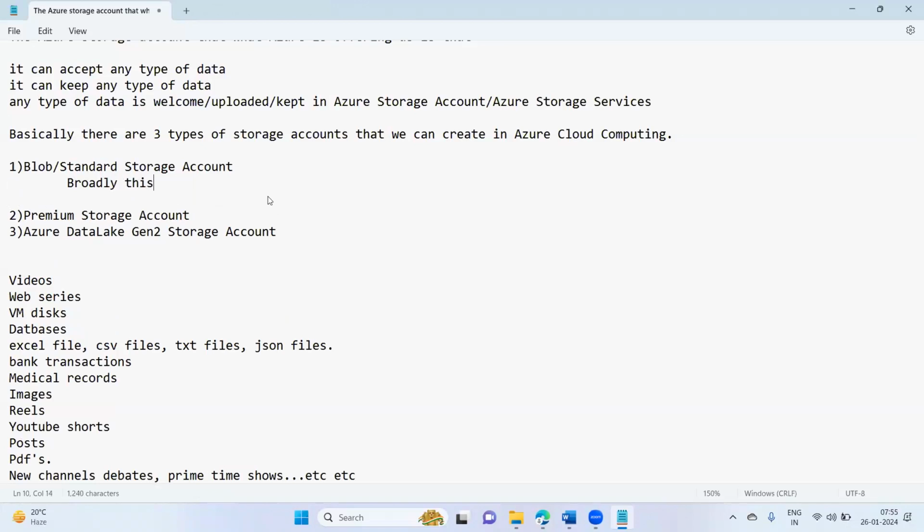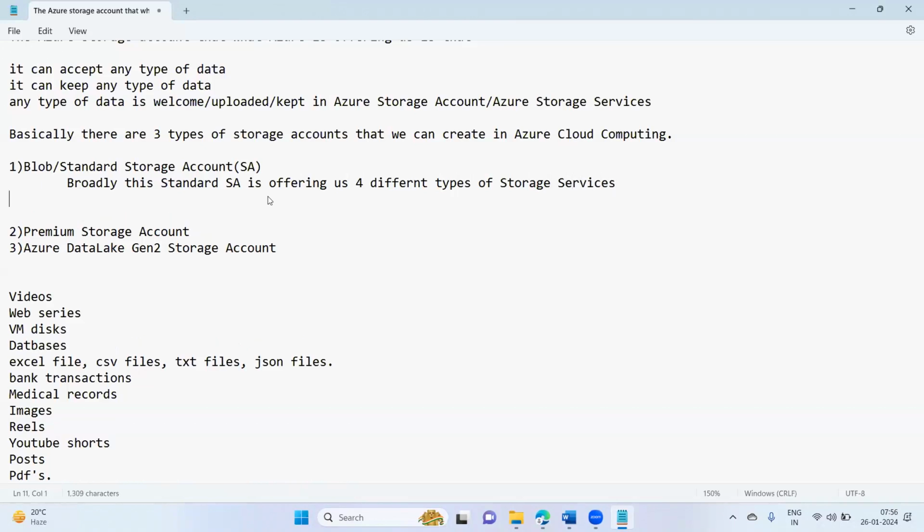Broadly, this storage account, SA in short, storage account, this standard storage account is offering us four different types of storage services. What are the four different types of storage services it is offering us?